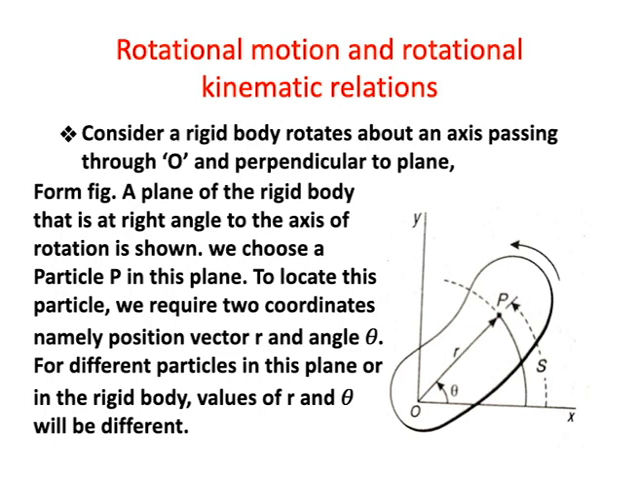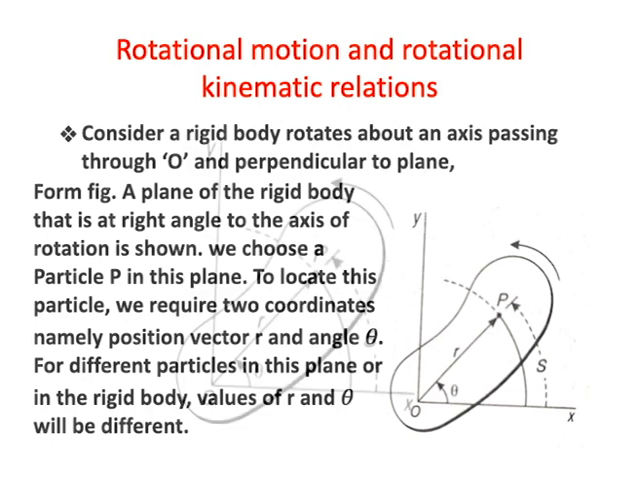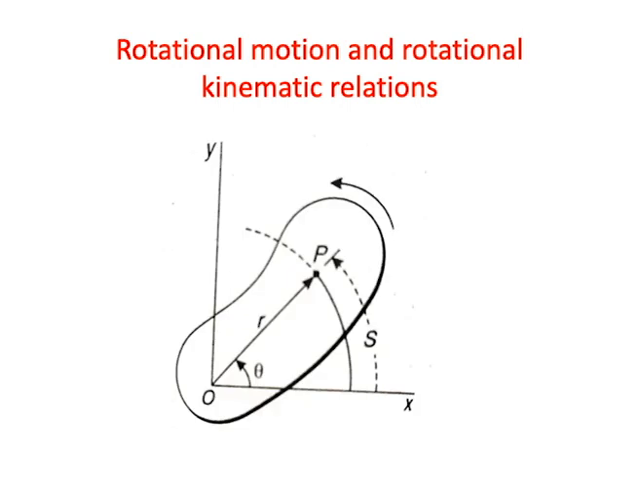This rigid body rotates about an axis passing through the center O and perpendicular to this plane, the OP plane. So this is the XY plane, and the rotation is in the anti-clockwise direction, the opposite direction of the Z axis. The XY plane is perpendicular to the Z axis. It is a plane of the rigid body that is at a right angle to the axis of rotation, as shown in this figure.